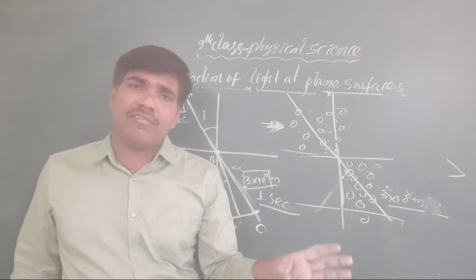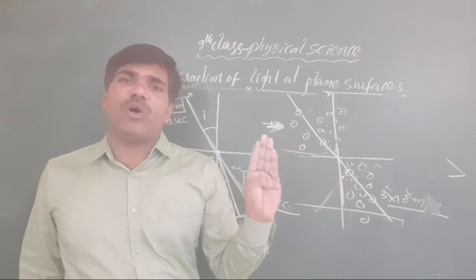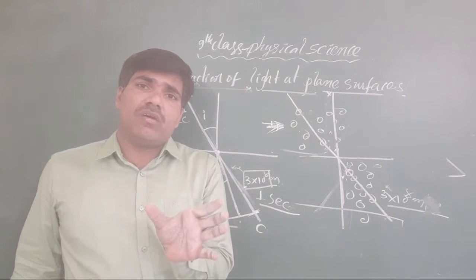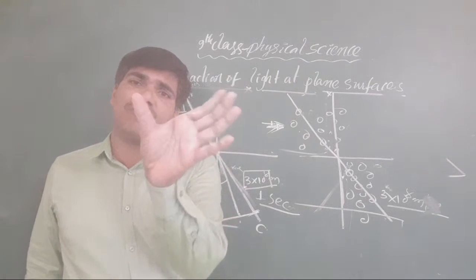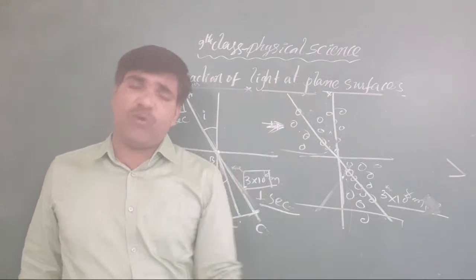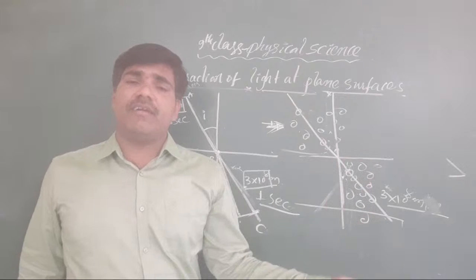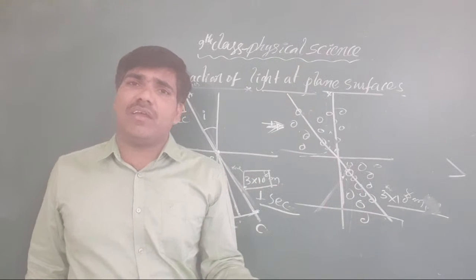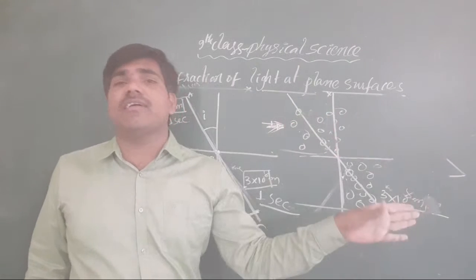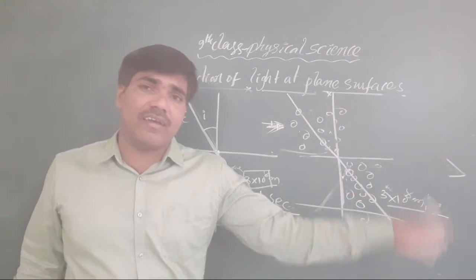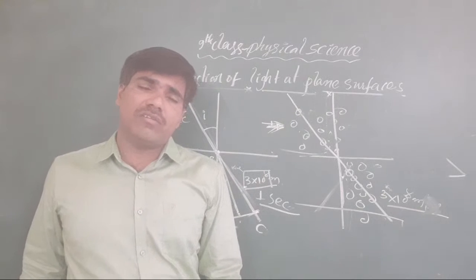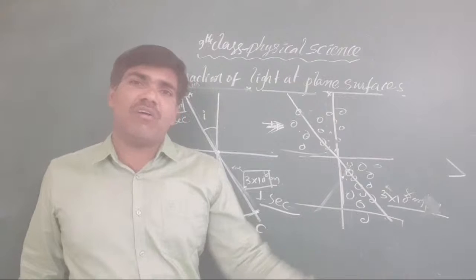Suppose in your class there are 10 boys sitting in 4 benches. On the same 4 benches on the girls' side, 12 members are there. Here we say the girls' density is greater. The girls are denser compared with the boys. Clear, all the students? That is what is called density.